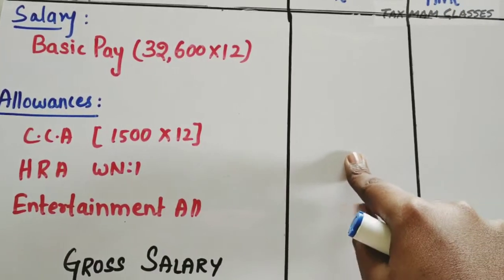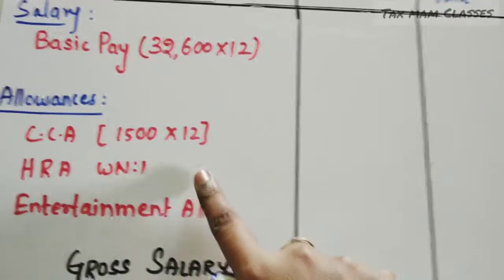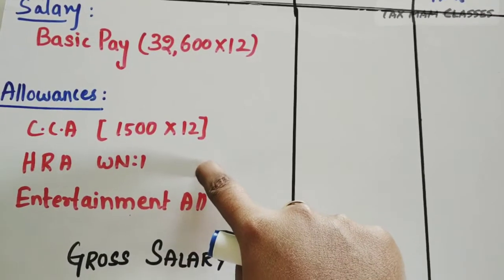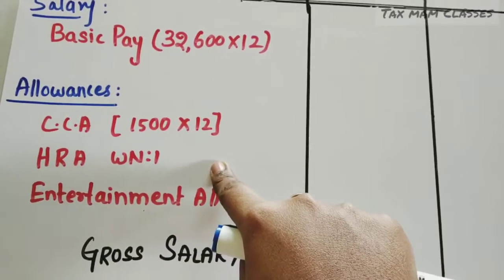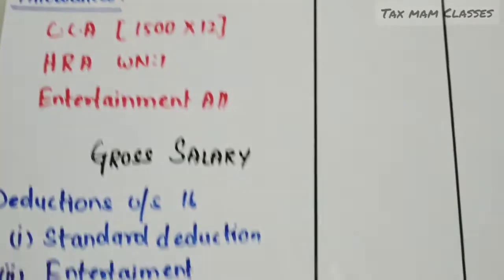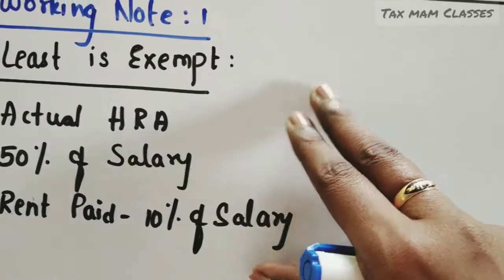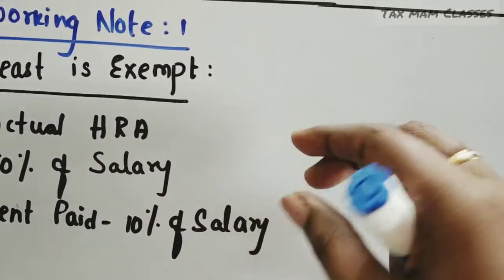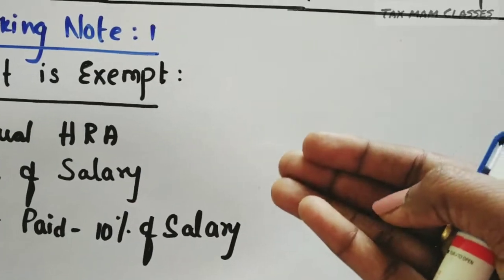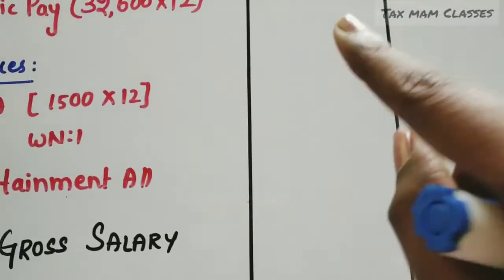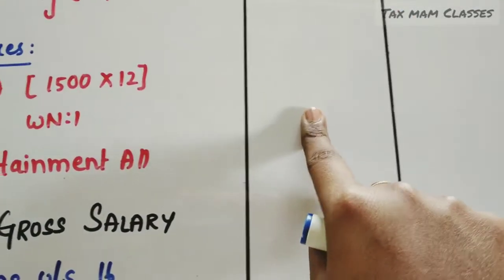That means the total taxable amount I will take. HRA: the person is staying in Chennai in a rented house, so it is partly exempt, so we have to compute. In working note 1, we will compute the exemption amount. After getting the exemption amount, we deduct it from the HRA received, so that we get the taxable amount. I will take that amount here.